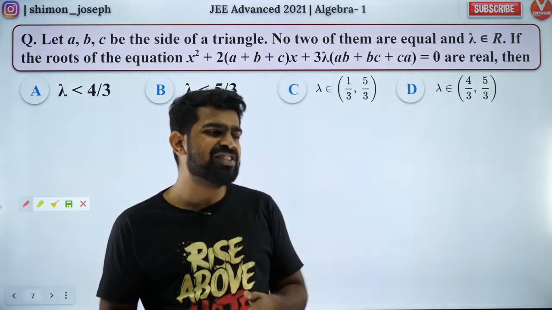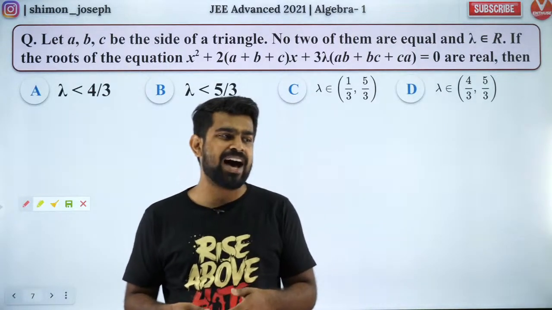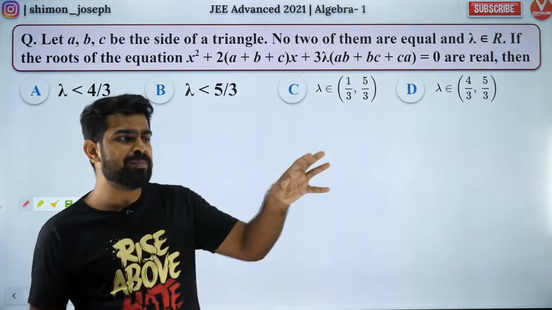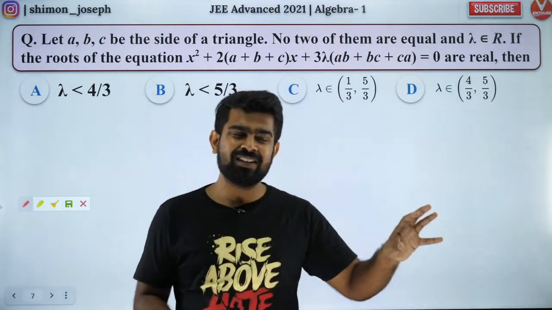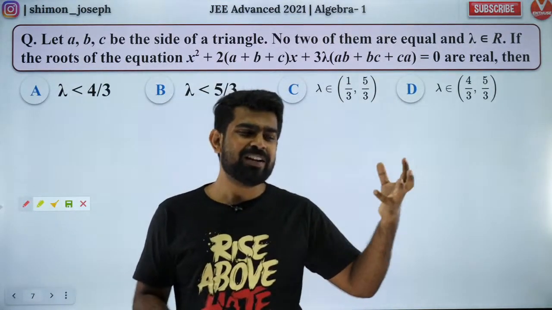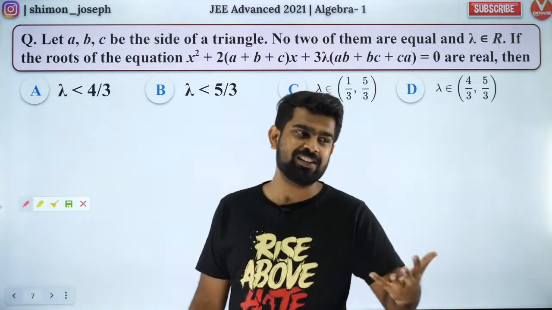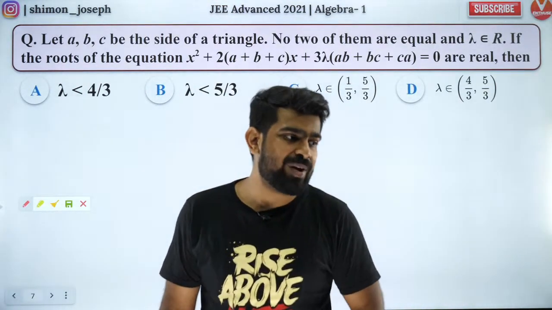E to the power, imaginary part of z by real part of z is argument of z. How did you arrive at that? Dayanidhi, imaginary part of z by real part of z will be a number, a real number, right? So argument of z will give you an angle. How did you arrive at that?